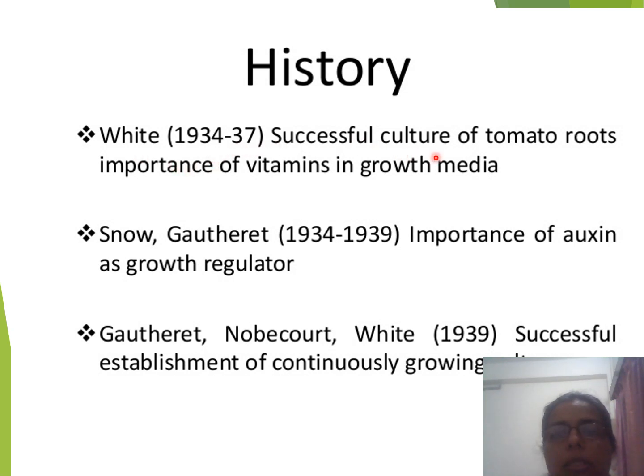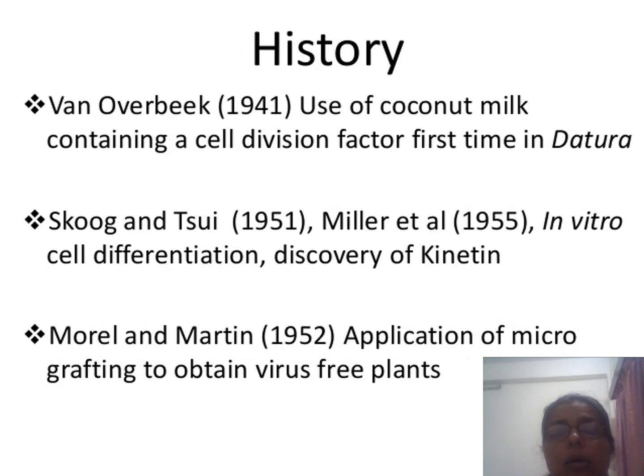Then in the history, the next scientist is White, in 1934 to 37, with the successful culture of tomato roots and the importance of vitamins in the growth media. The next scientists, in 1934 to 39, were Snow and Gautheret, who first introduced the importance of auxins as growth regulator hormones. Then Gautheret, Nobecourt and White, these three scientists in 1939 successfully established continuously growing cultures on media containing different nutrients.